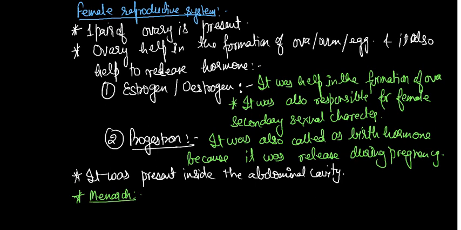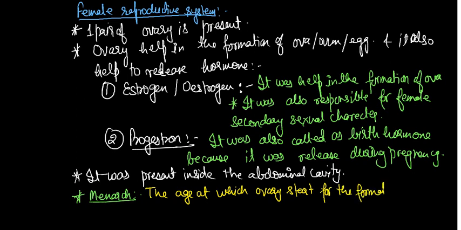Simply we'll write that the age at which the ovary starts the formation of ova is called menarche. It is at the age of 10 to 12 years. So this is menarche.